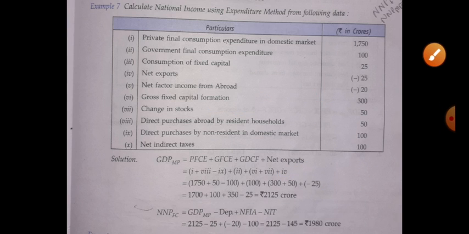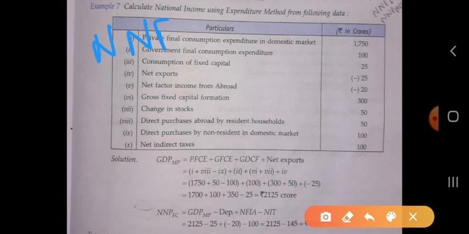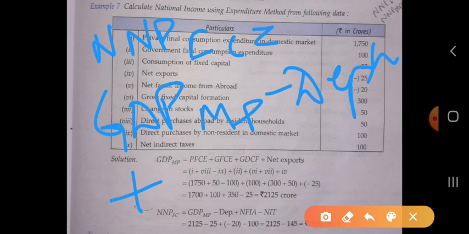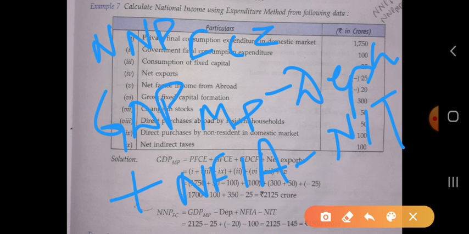Now the next step is to calculate the NNP at factor cost. For that, GDP MP minus depreciation plus NFIA minus NIT. So put the value of GDP MP, 2125. Depreciation is given; consumption of fixed capital is also called depreciation, and the value is 25.